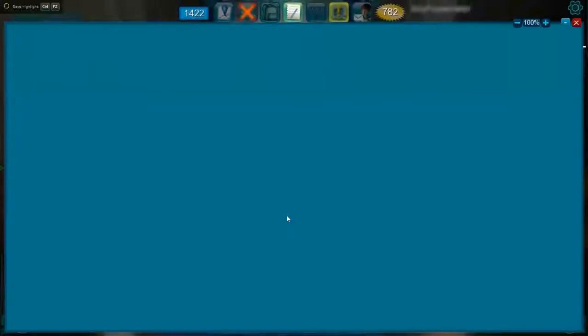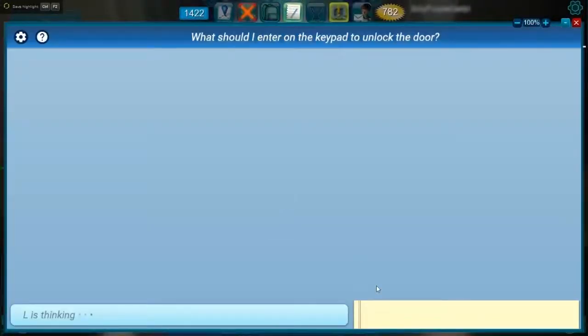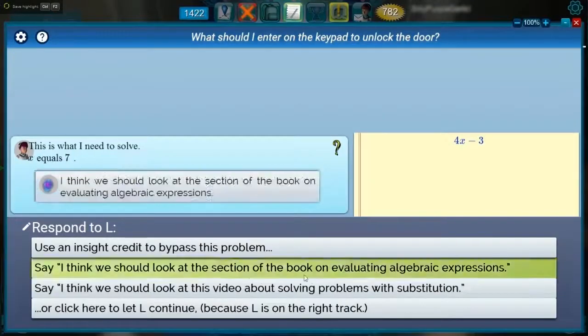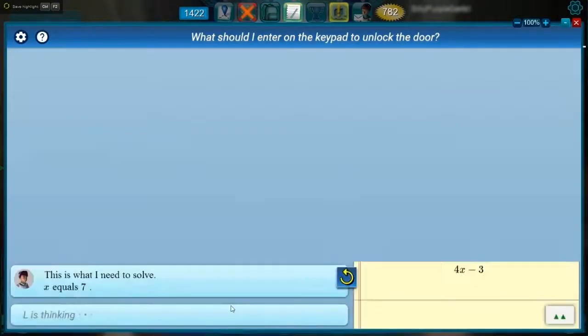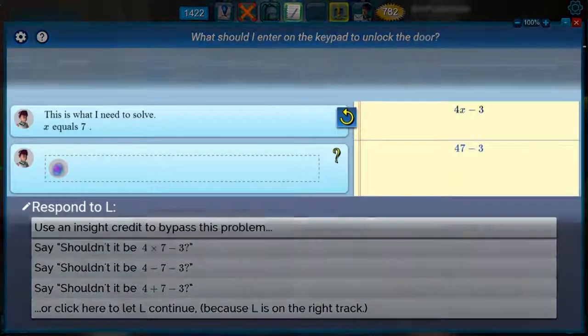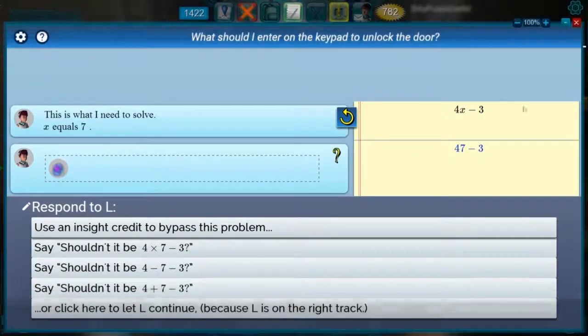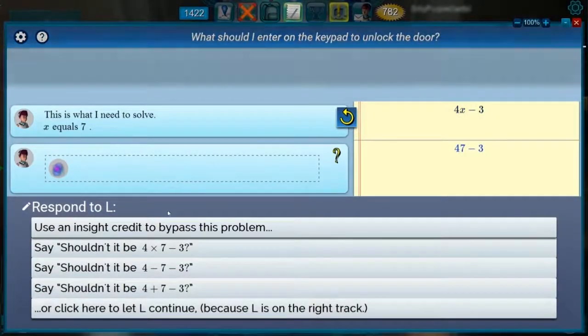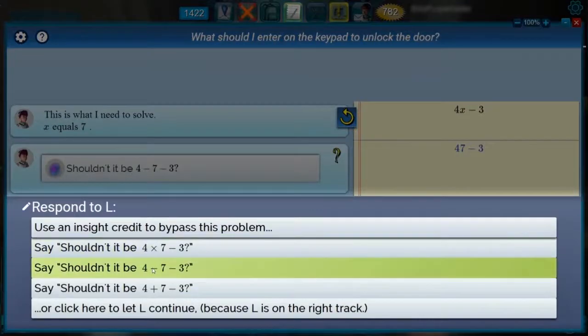We'll see some in-game motivation for setting up and solving particular math problems in a minute, but here the player is watching as Elle struggles to evaluate the expression 4x minus 3 when x is 7. Elle shows her work and explains her thinking in chat-like messages. And you have the opportunity to give Elle tutorial feedback at certain critical points.